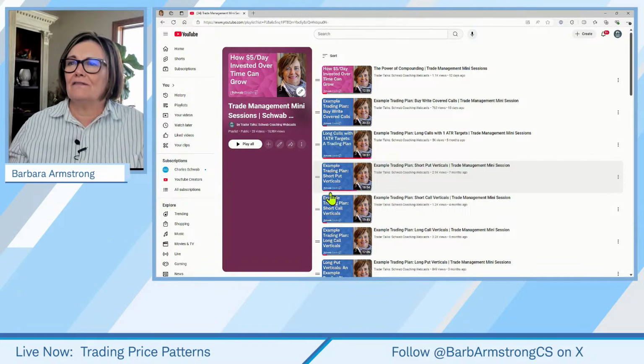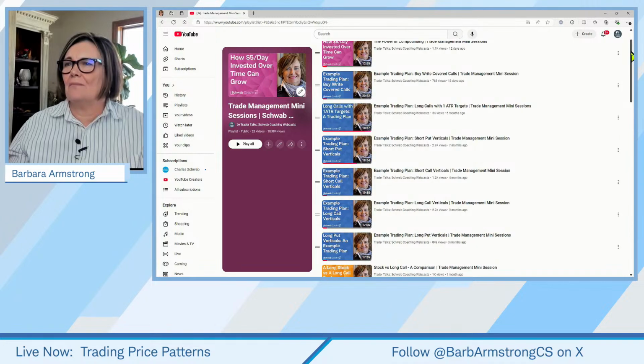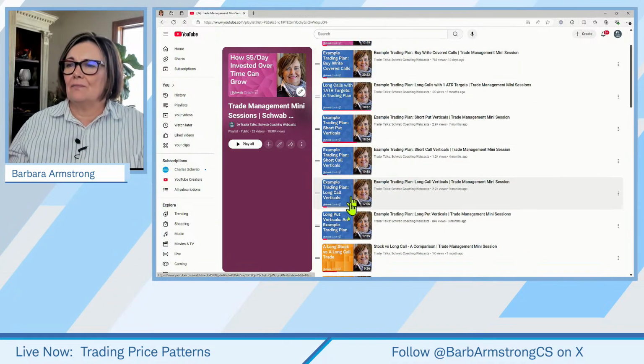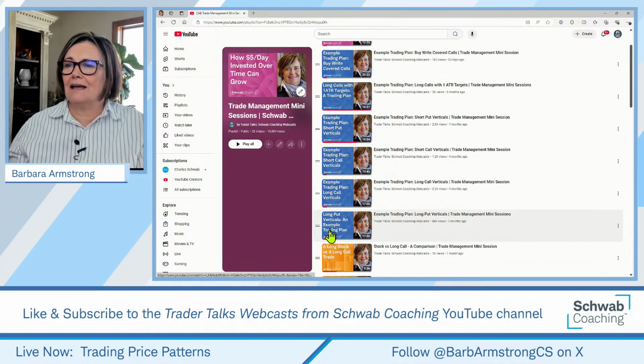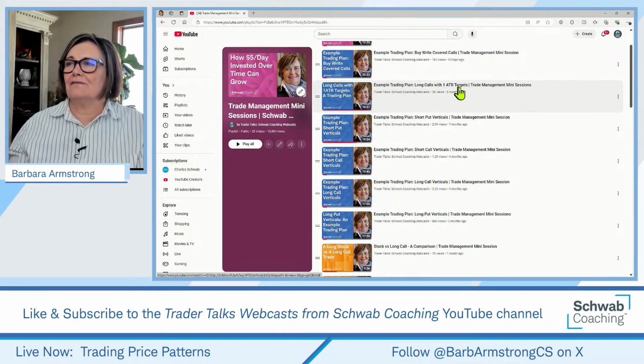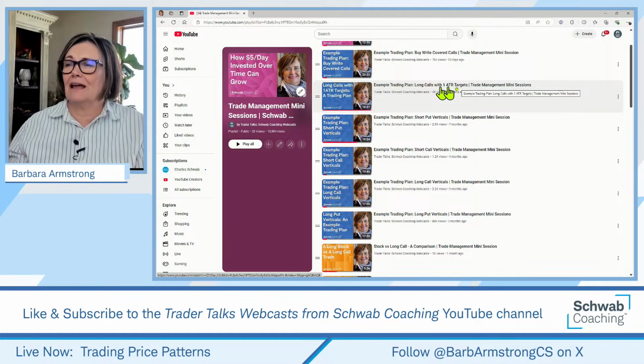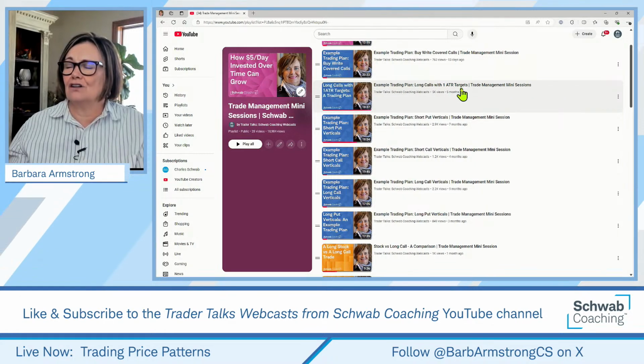And when you click on the full playlist, the first one is on the power of compounding, but then the trading plans are all in this royal blue. And so here's a trading plan for the short put verticals. Here's an example trading plan for long calls with 1 ATR targets. Here's one for long call verticals. So there are 3 example trading plans.